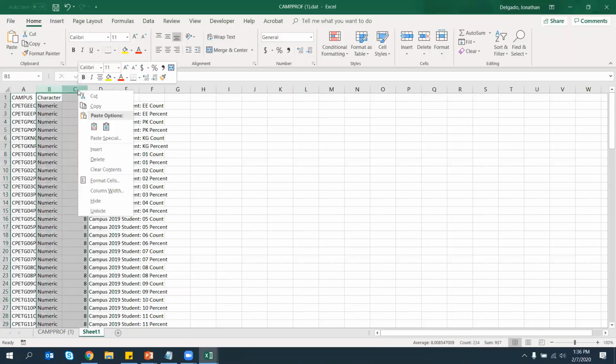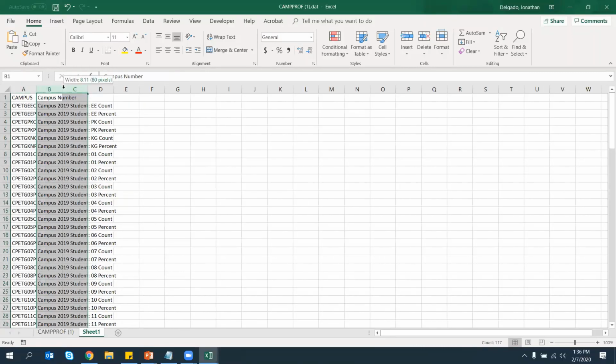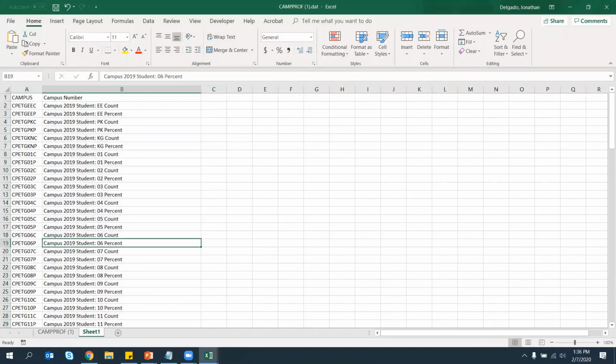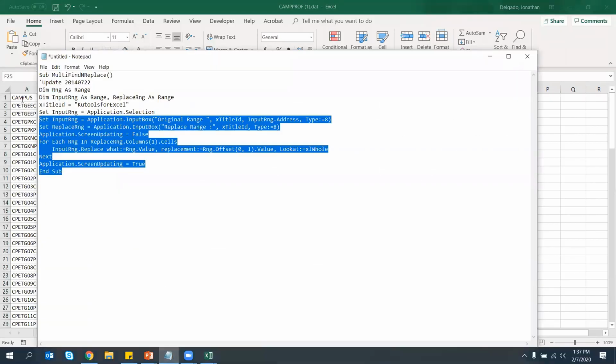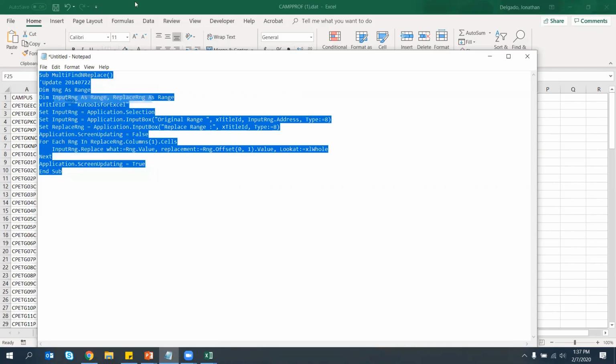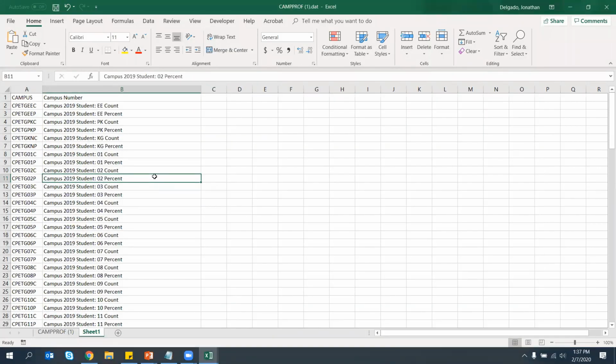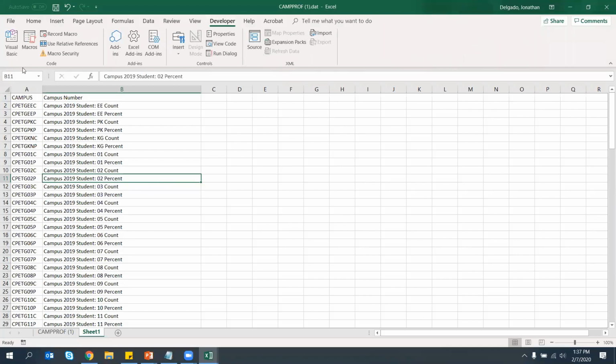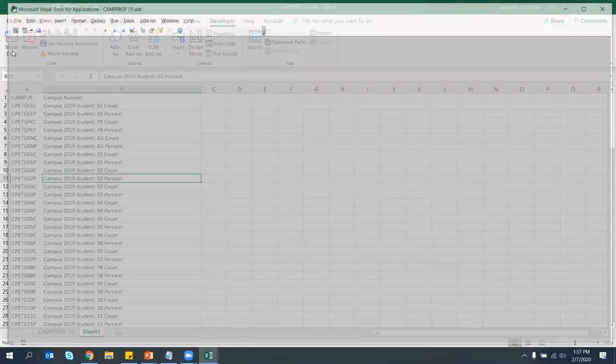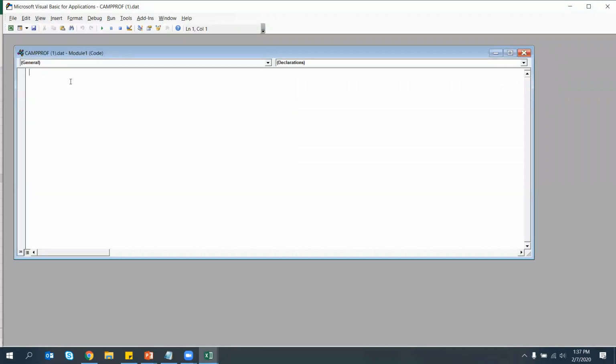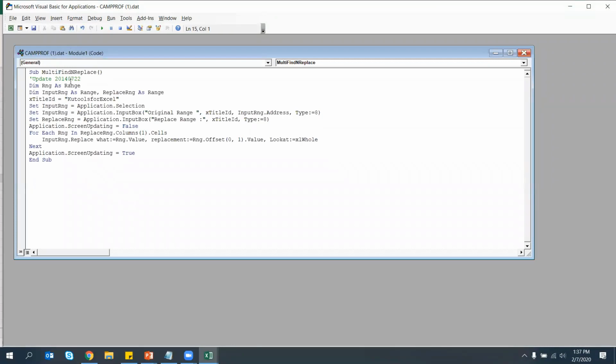And I don't need these two columns, so I will delete. And now, using the script that I just mentioned in the PowerPoint, you can copy this script. In Excel, there is an option in the Developer tab to use the Visual Basic function, which allows you to run specific commands. This specific command I am going to use, I'm going to insert a module, paste the script that I just listed in my Excel, and I'm going to tell this program to run.